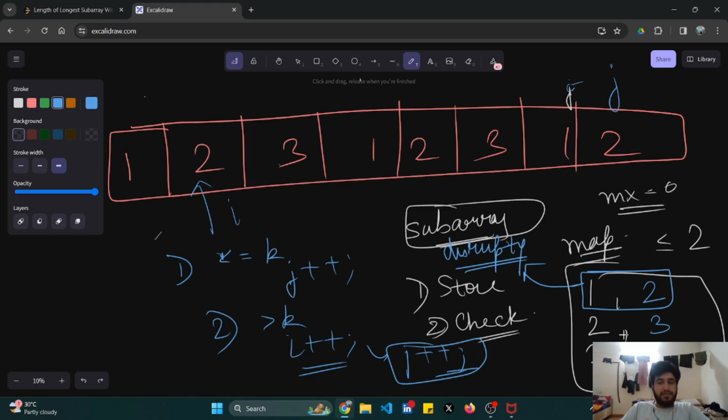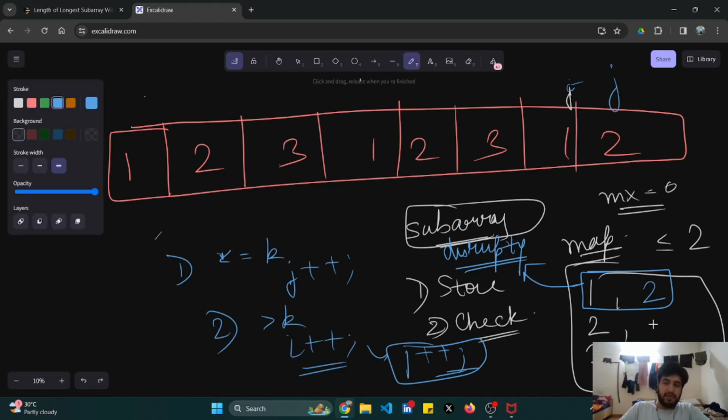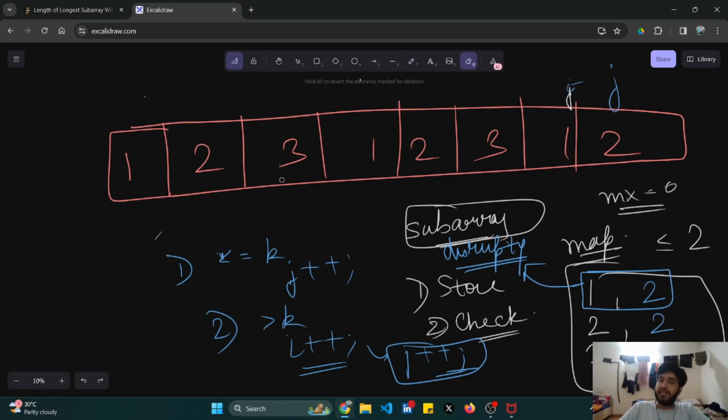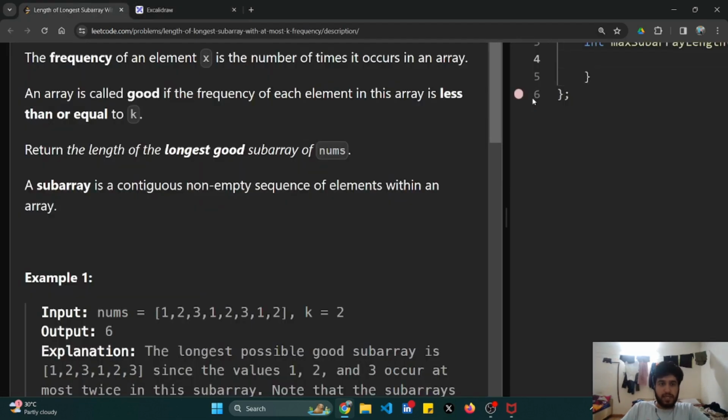As I can see, the frequency of 2 has become greater than 2. So I'll update my I. I'll move my I forward, but before moving, I'll decrease the frequency of 2, because 2 was the current element. My I is now here. I forgot to mention that the condition was being followed up to this place. So what will be my maximum length? 0, 1, 2, 3, 4, 5. So the maximum length would be 5.